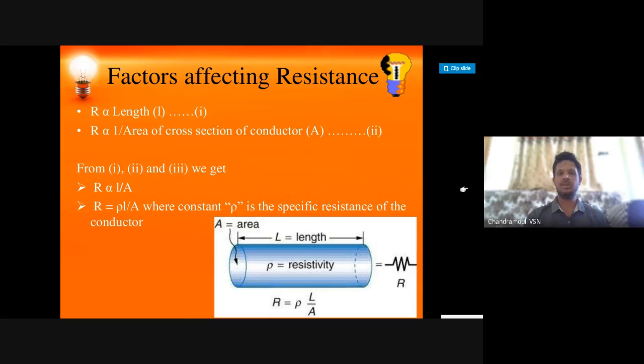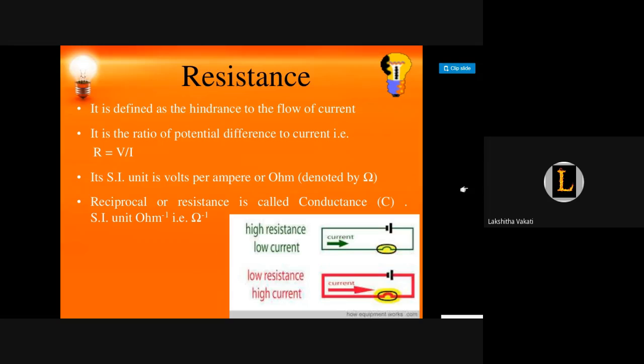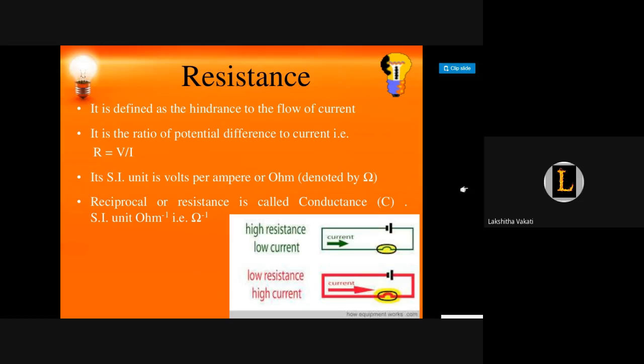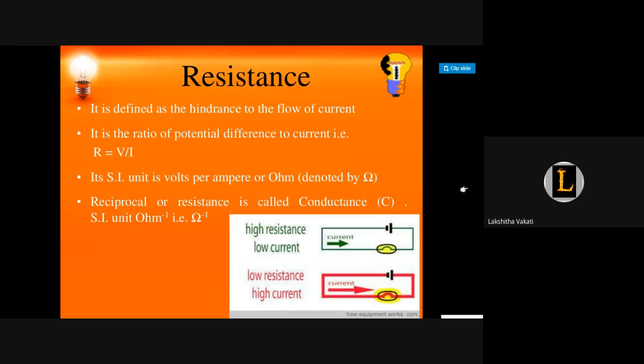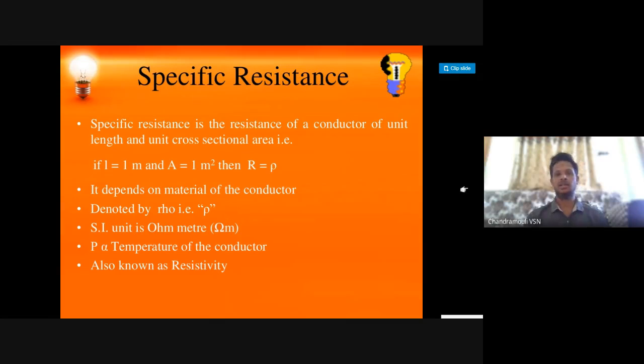Can anybody repeat what the factors are which affect the resistance? R is directly proportional to length and inversely proportional to area of cross section. Very good. Together, R is equal to rho L by A. What is rho called? Specific resistance. Specific resistance is the resistance of a conductor of unit length and unit area of cross section.